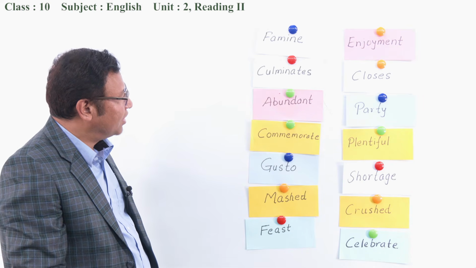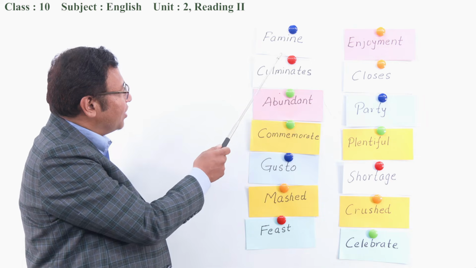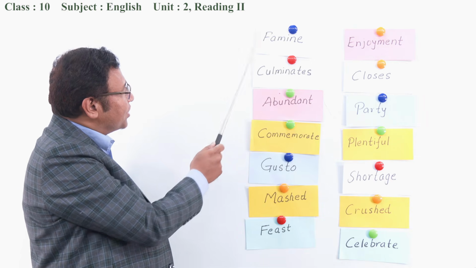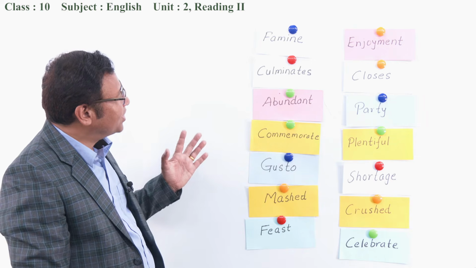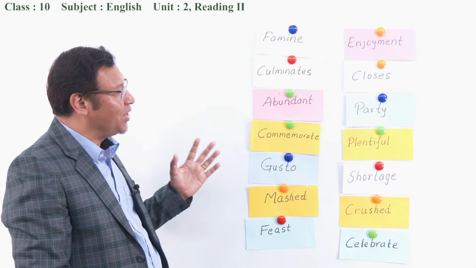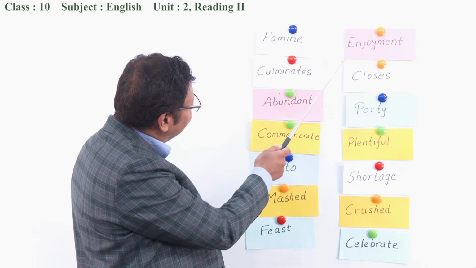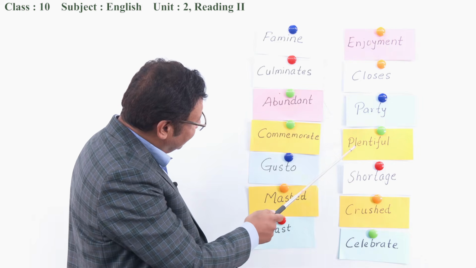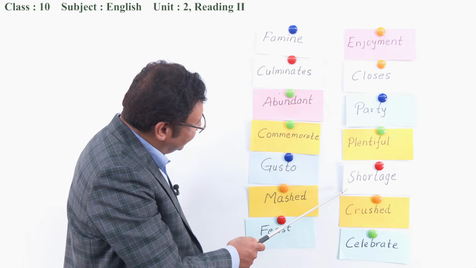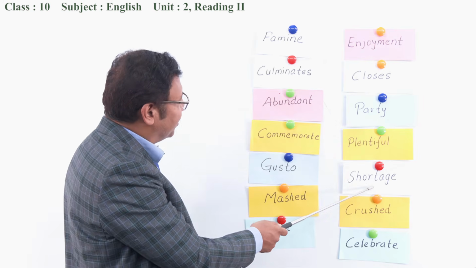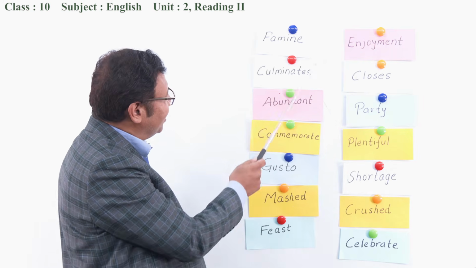Now let's start with famine. Homo is celebrated to jeer at famine, so laugh at famine. What is famine? Famine is a shortage of food. Simply, famine is a shortage.